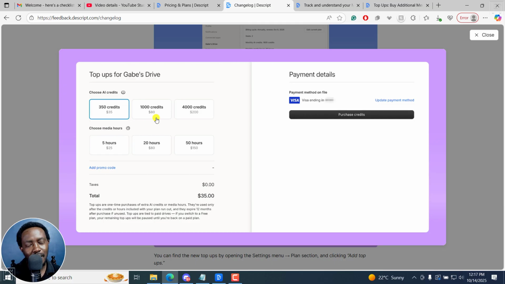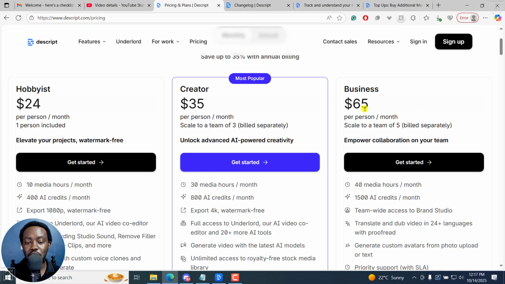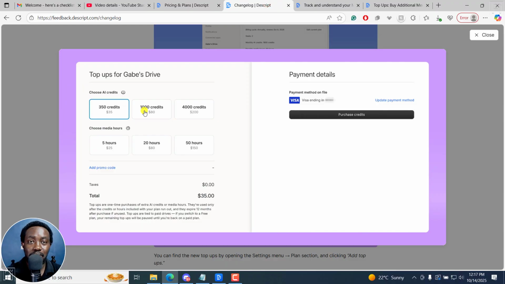Descript team, Andrew, make it make sense, please, because it does not make sense. If you go to this particular one, even if you decide to go with a business, $65 per month, you're getting 40 media hours, 1,500 AI credits. And this actually doesn't make this particular top-up make sense. It doesn't make sense. So as I mentioned initially, Descript is going to get pretty damn expensive.